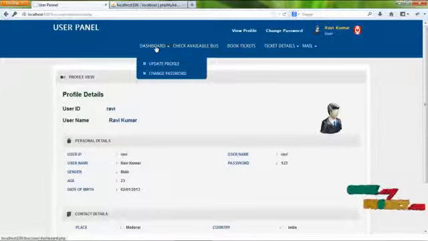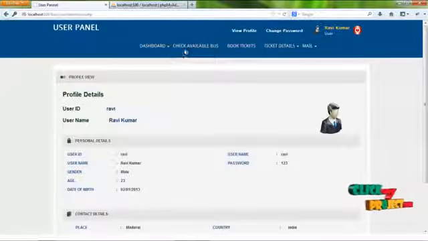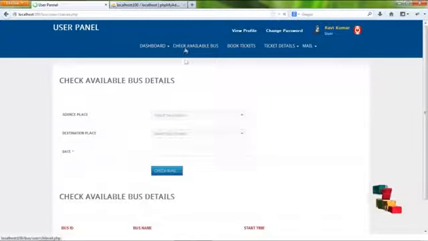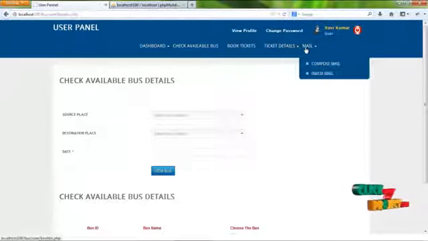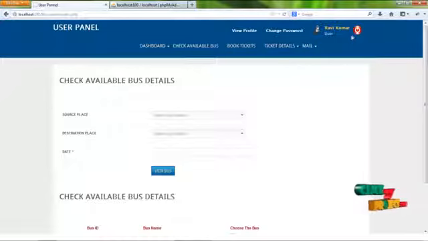By clicking on the dashboard menu, the user can update his own profile and change password periodically for security reasons. By clicking on the check available bus menu, the user can check the available buses. By clicking on the book tickets menu, the user can book tickets for his journey. By clicking on the ticket details, the user can view the ticket details which have already been booked by him. The user has a mail service to communicate with the admin or other users. By clicking on the logout button, the user can log out from our system and return to the home page.